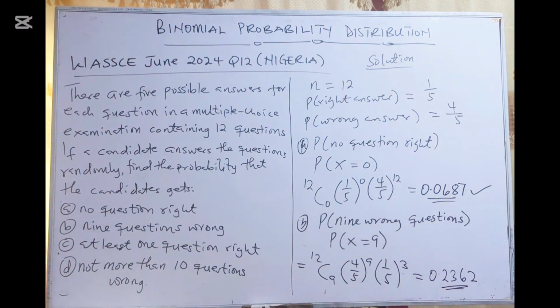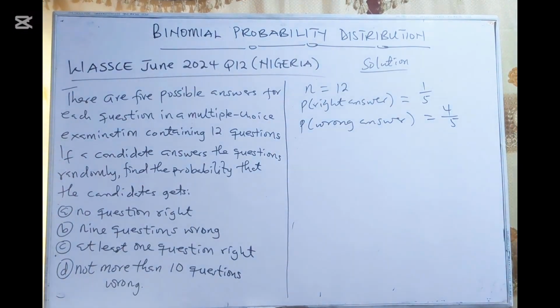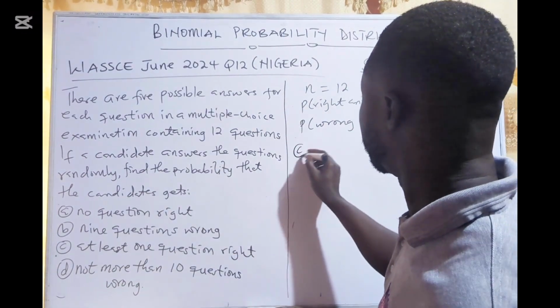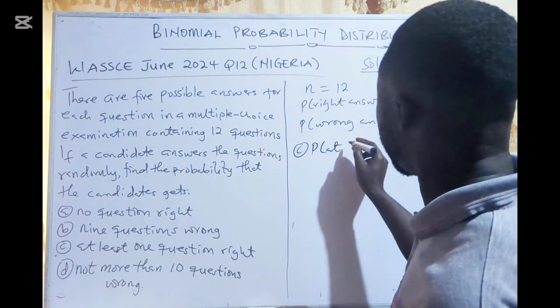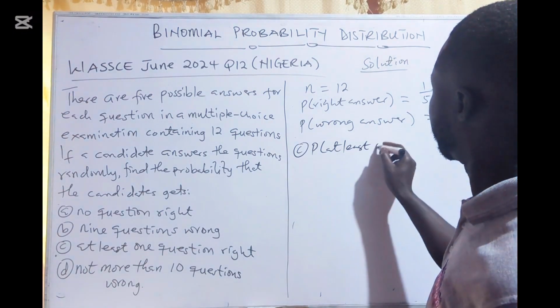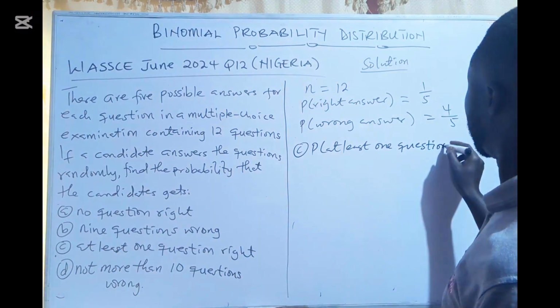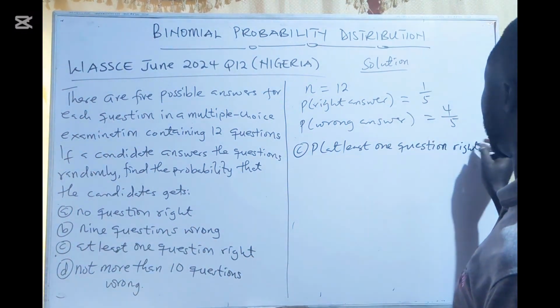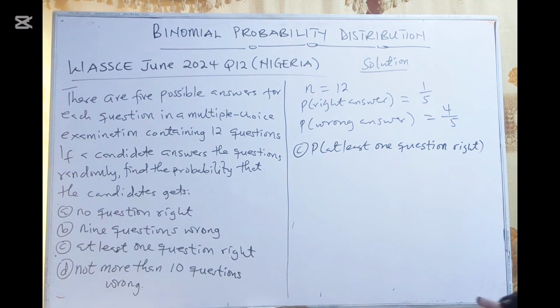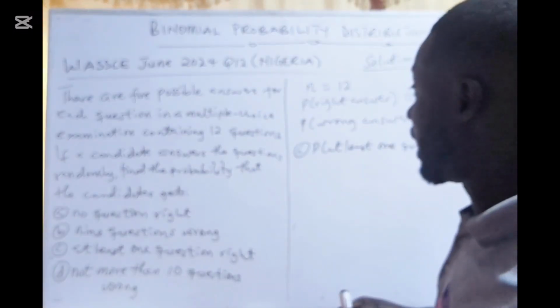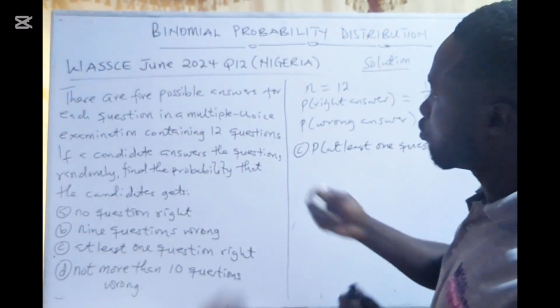C. Okay, so C, at least 1 question right. Probability of at least 1 question right. At least he will get one of the questions to be correct. So if you get how many questions? 12.